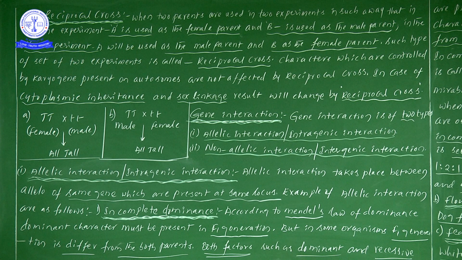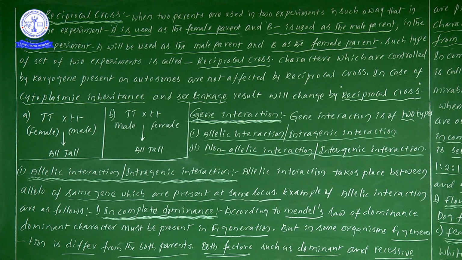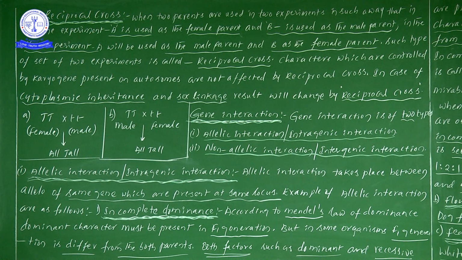Take Mendel's law of dominance. According to Mendel's law of dominance, dominant characters must be present in the F1 generation. That we know very well. It means if you take one parent as a dominant one and another parent as a recessive one, in the case of Mendel's experiments.